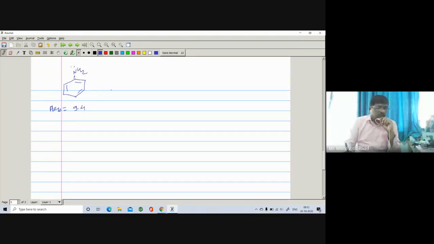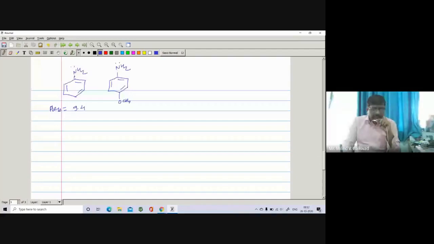And if we introduce an electron donating group, for example, here are the pi bonds and here is the NH2. Put the electron donating group OCH3 at a para position, maybe at a meta position, and maybe at an ortho position. Here are the pi bonds and here is the NH2 lone pair, at the meta position OCH3, and here at an ortho position. Then what is the sequence of basicity?